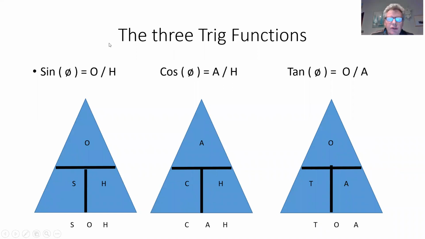Quick reminder of what our functions are. Sine theta is O over H, cos theta is A over H, tan theta is O over A, which are things you should know, and you should be able to write these down. But what we're going to do today is put these into magic triangles. And rather than write sine, cos and tan, we're just going to write S for sine, C for cos, and T for tan. And you see there we've got SOH CAH TOA.